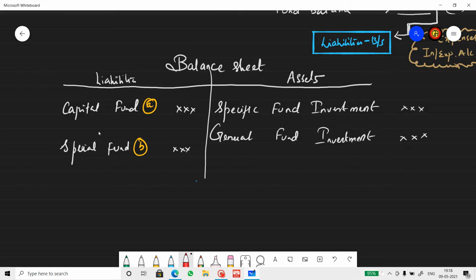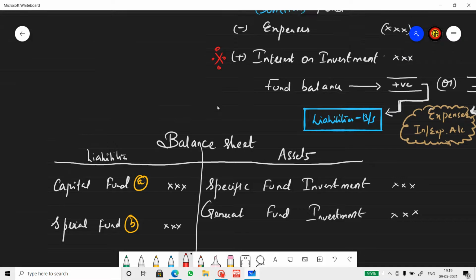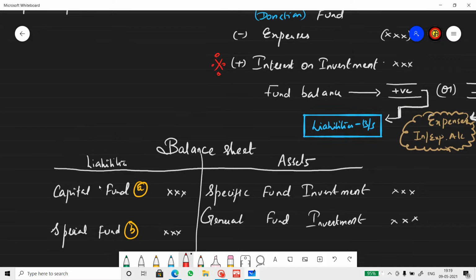Now if there is a special fund and the fund money is invested, any investment is an asset, so you show it on the asset side of the balance sheet. Again, if there is an ample amount of money in the general fund and that has been invested, the investment will also be shown on the asset side of the balance sheet. So investment from whatever fund will be shown on the asset side. But interest from the investment, if it's from a special fund, will be added to the special fund account. If it's from the general fund, it will be shown as an income in the income and expenditure account.